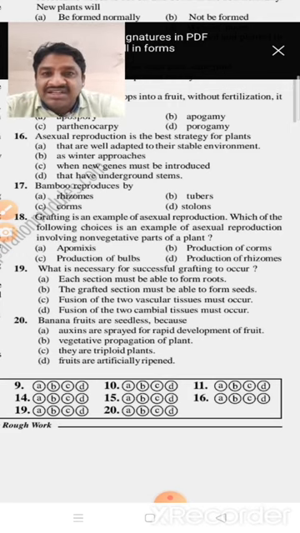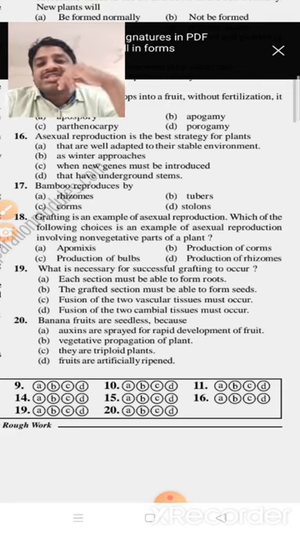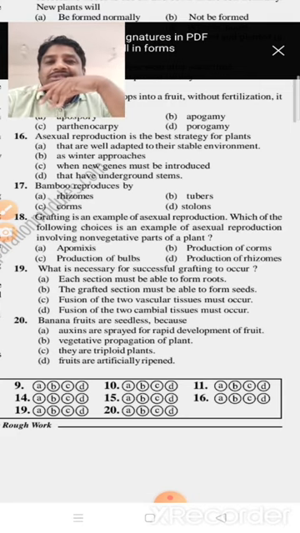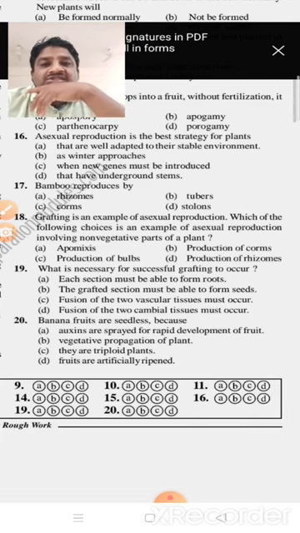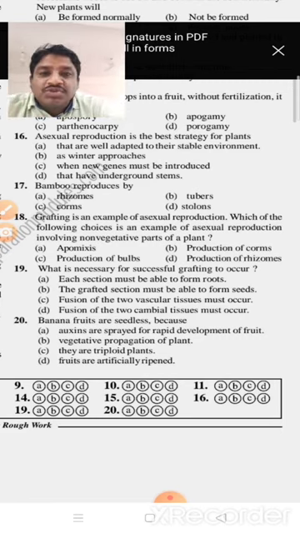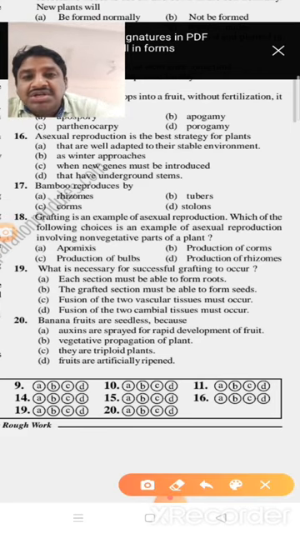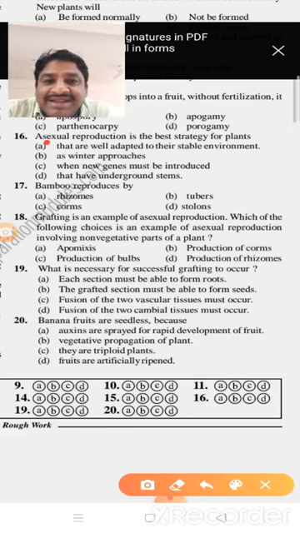Which one is the correct answer? Already I told, asexual reproduction involves a single parent producing new offspring that is pre-adapted to the environment. So it is suitable to grow and also produces new organisms. So option A is the right answer.